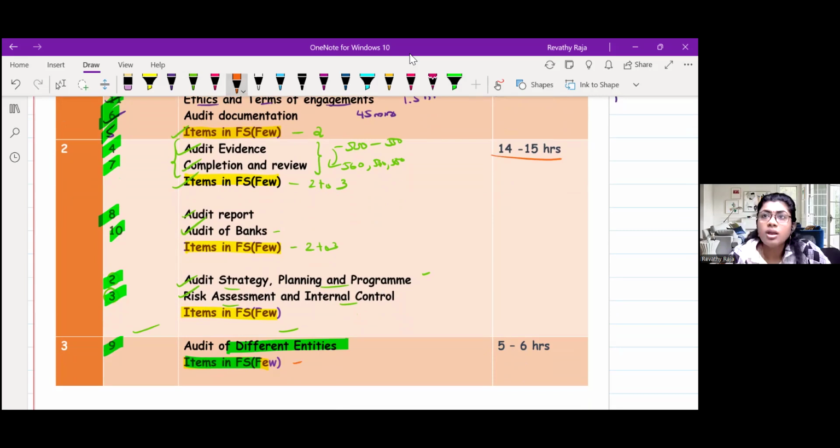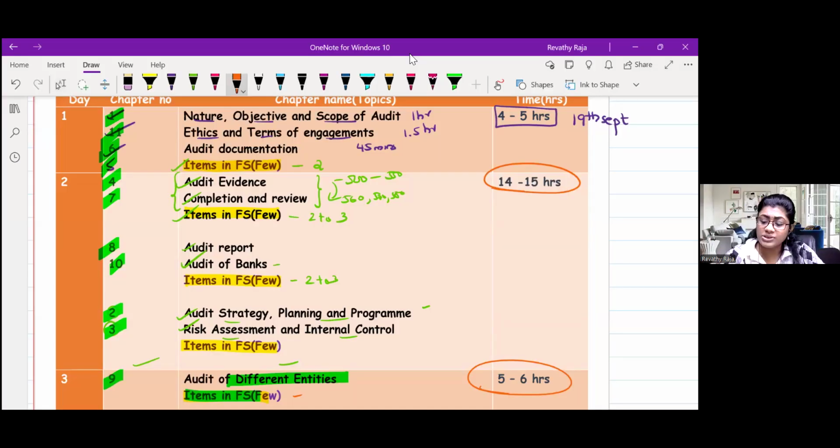See, this day, if you spend very carefully, you will get approximately 14 to 15 hours. And on the day of the exam also, you would get more than 5 hours, 5 to 6 hours. So put together, if you see the total number of hours in this 1.5 days, approximately how many hours? Somewhere around 23 to 26 hours you will get. In that, I advise you to touch all the chapters.